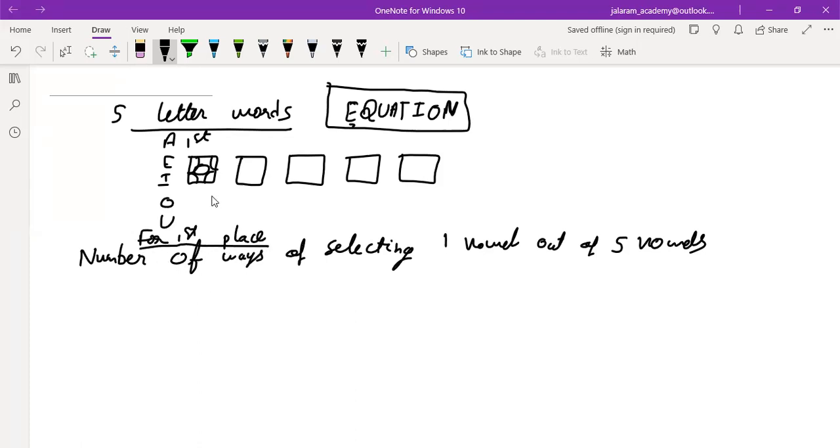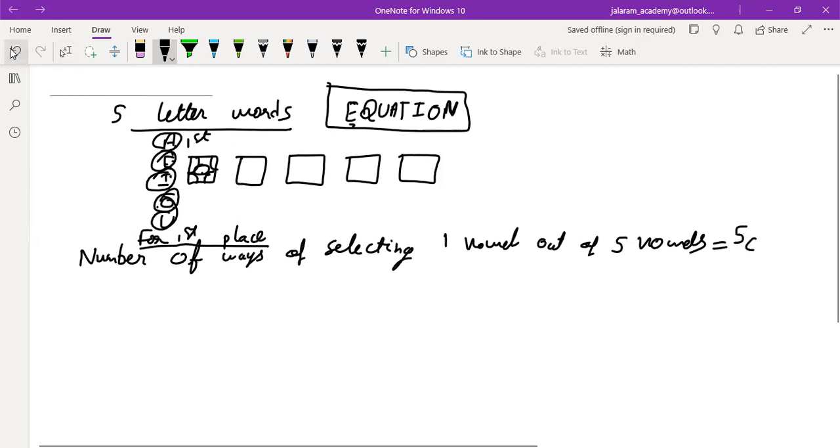Means first we have to select one vowel out of 5 vowels. We have 5 vowels: A, E, I, O, U. So the first place can be filled with A or E or I or O or U. Means there are 5 choices, 5C1. Selection means combination, or we can directly write 5. There are 5 choices for the first letter.